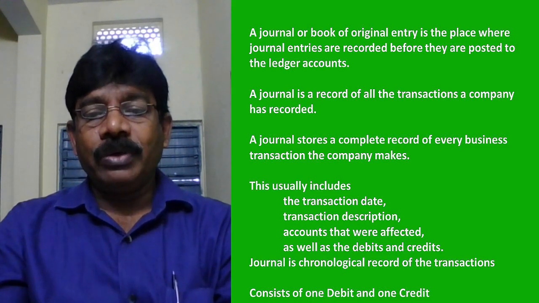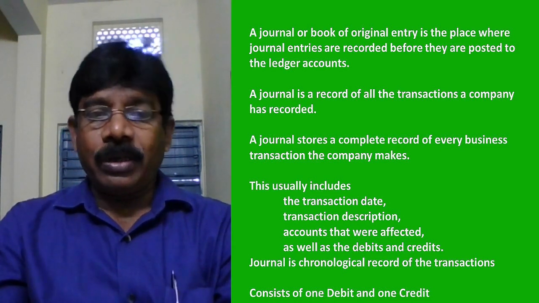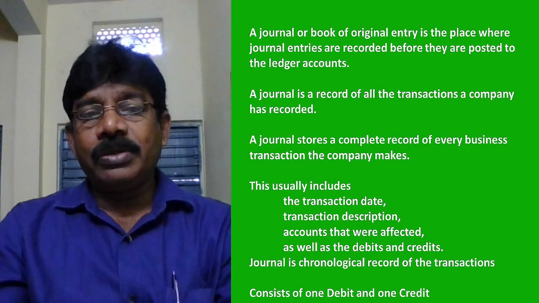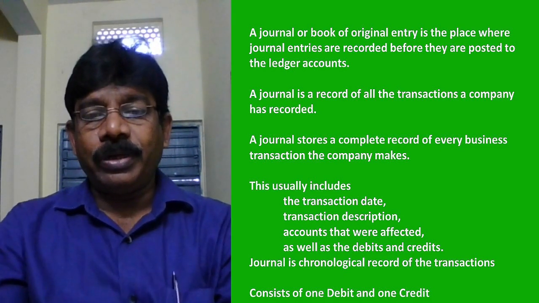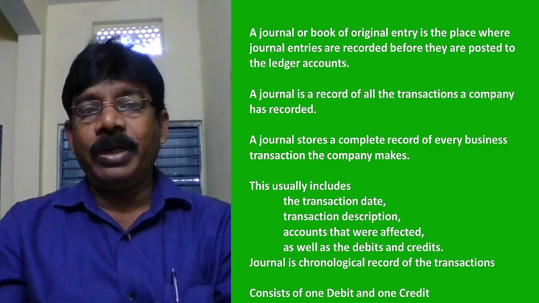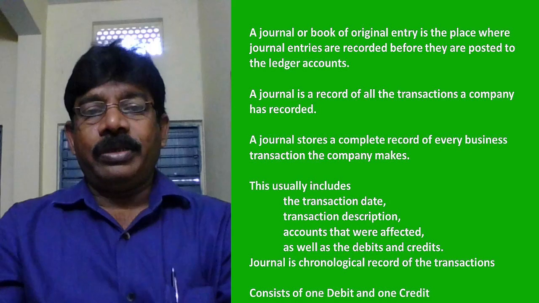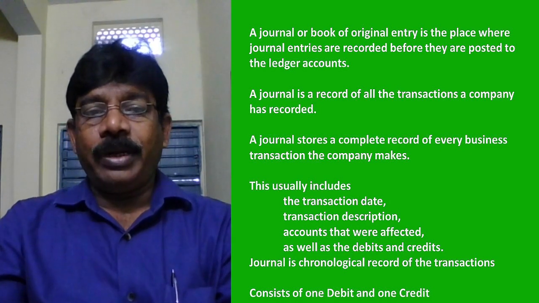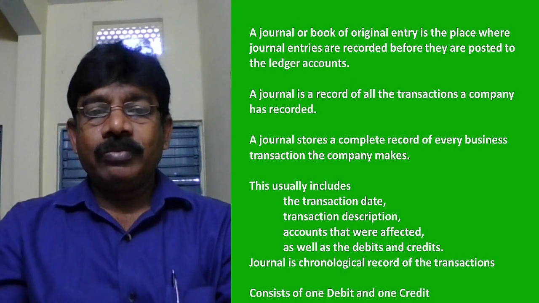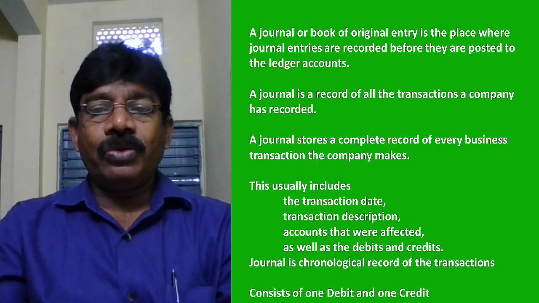Which consists of one debit and another credit. Starting onwards, when our accounts were started, we started with the debit and credit only. Every time our debit should be equal to credit. In the same manner, in a journal entry, one account will be debited, the other account is credited. Okay, so from this slide, we learn journal is a storage of